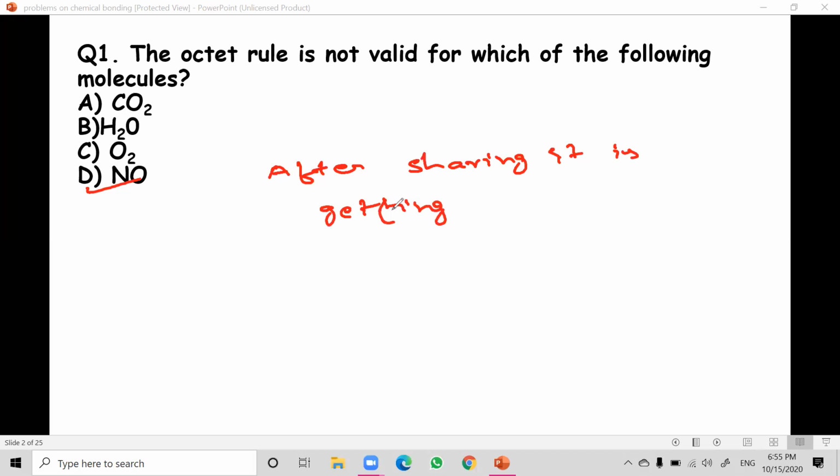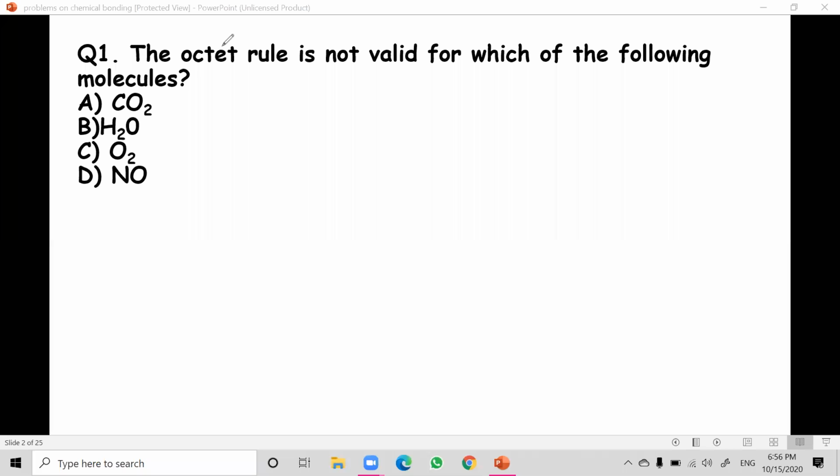Getting only 7 electrons, which is less than, which is against the octet rule. I hope it is clear. So please note down. So this is question number 1. In this lecture, we are discussing the entire chapter questions.